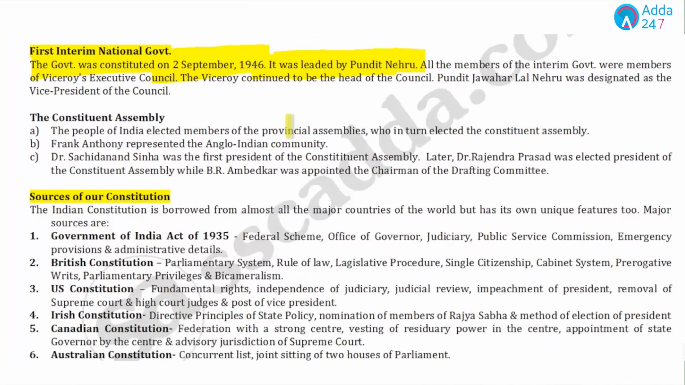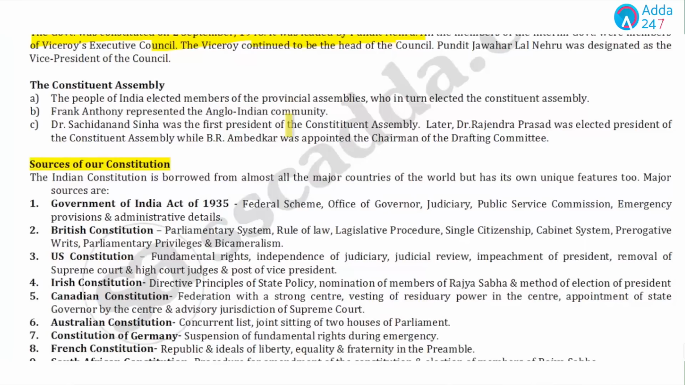Now, what could be some more important questions from this Constituent Assembly? The one question is: who was the first president of the Constituent Assembly? My answer is Sachchidananda Sinha. And later on, who became the permanent president? My answer will be Dr. Rajendra Prasad. And who was appointed as the chairman of the drafting committee? My answer is B.R. Ambedkar. Students, all these three names are important for polity questions.